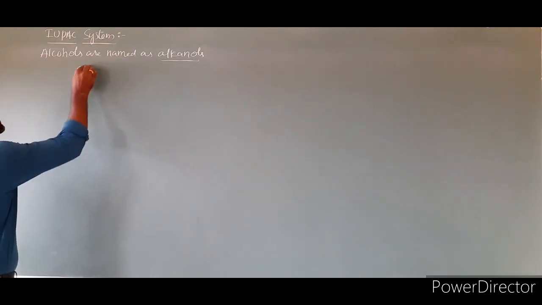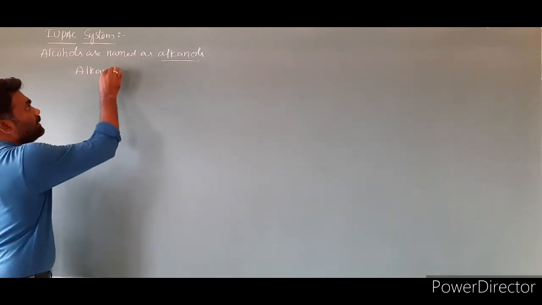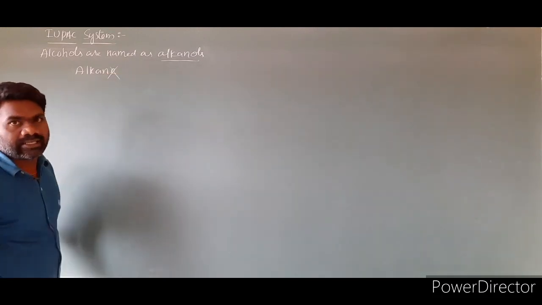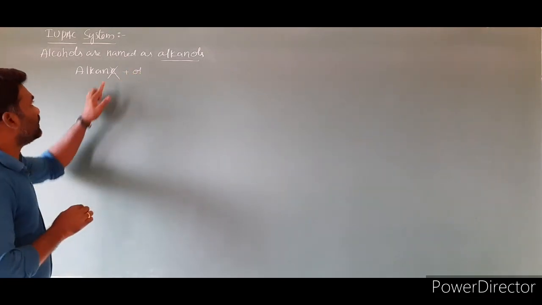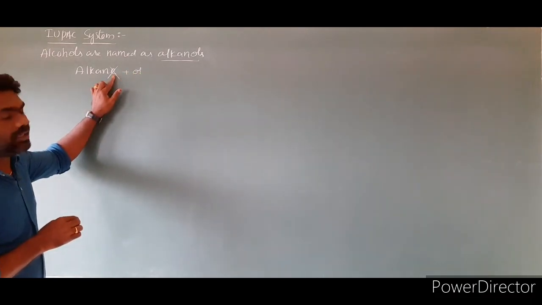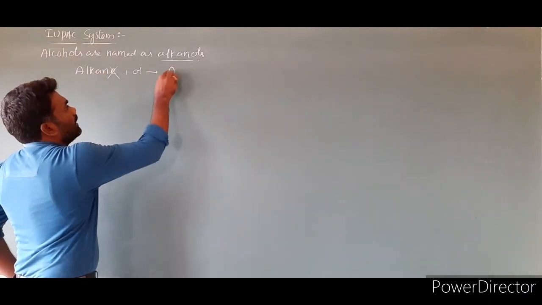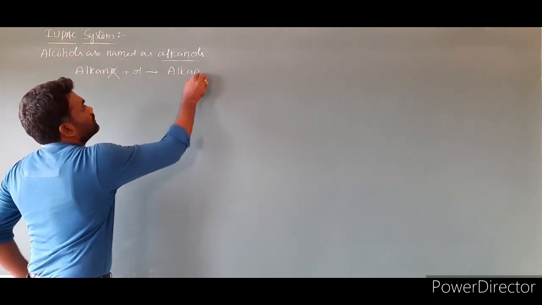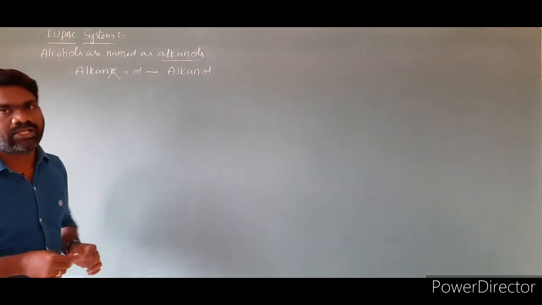The meaning of this sentence is first we have to take the alkane. We have to replace the E of the alkane by adding ol to it. So we have to remove the E from the alkane and add ol to it. The name will become alkan-ol, alkanol.